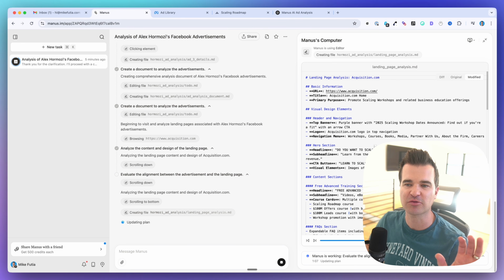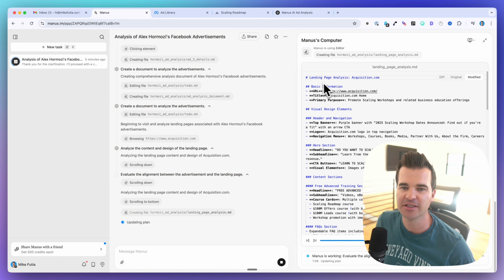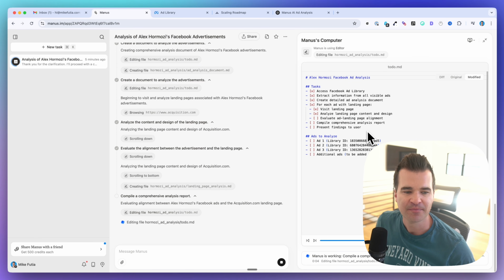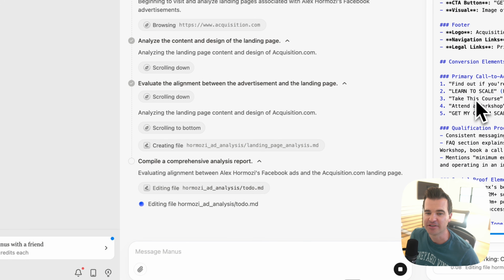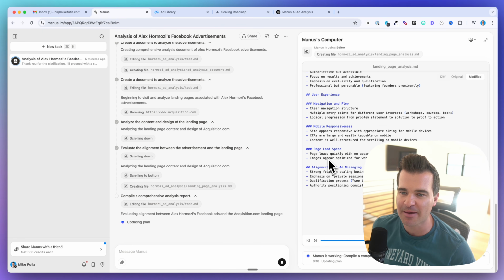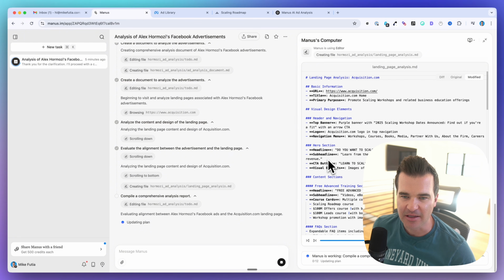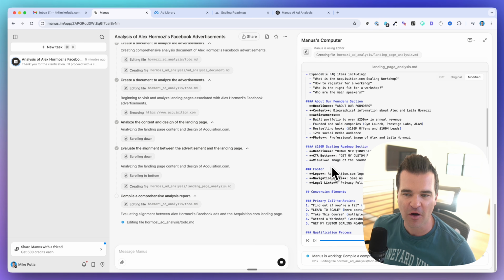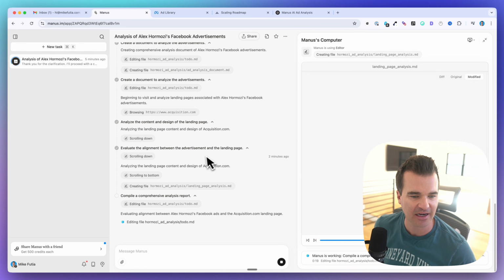So you can see it's creating different markdown files for us. This is the landing page analysis of acquisition.com. And so now it's updating its to-do list. Let's go back to that analysis. So, this is a pretty in-depth, and we'll look at all these documents separately later. This is a pretty in-depth analysis of the homepage for acquisition.com.